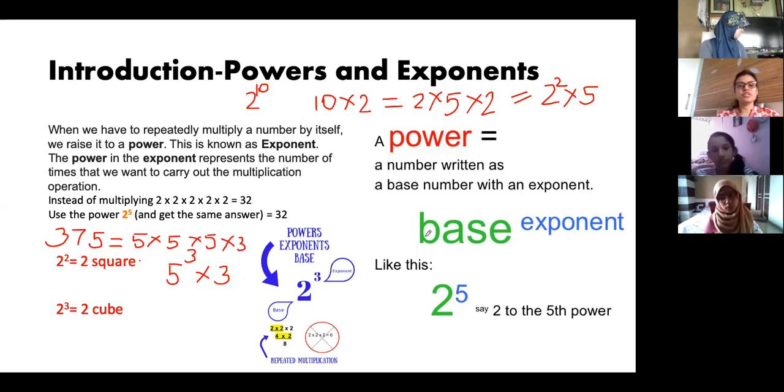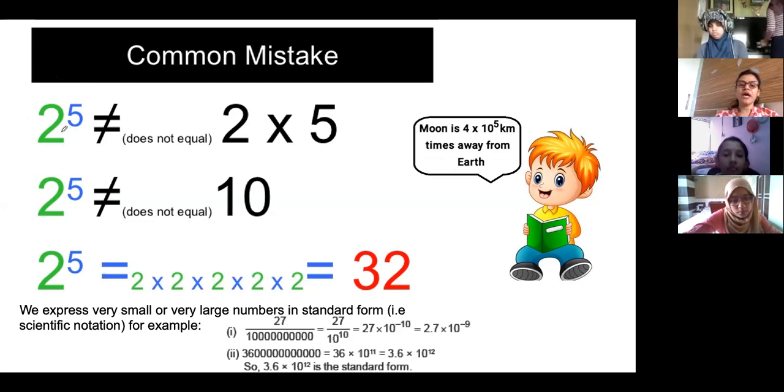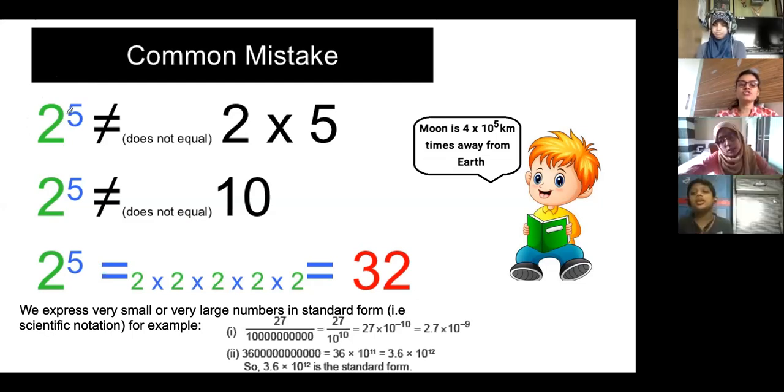Okay, moving to the next. Now you just see this. 2 raised to 5 will not be equal to 2 into 5. Because what is 2 into 5? 2 into 5 is repeated addition. Repeated addition is multiplication, and repeated multiplication is expressed as power in the form of exponents. So these two are different things. 2 into 5 means 2 plus 2 plus 2 plus 2 plus 2. You are adding 2 five times, and when you multiply 2 five times, you are multiplying 2 into 2 into 2 into 2 into 2. Correct. So that is not equal.